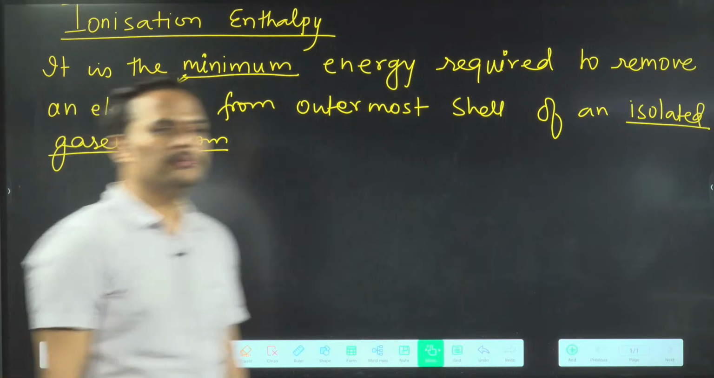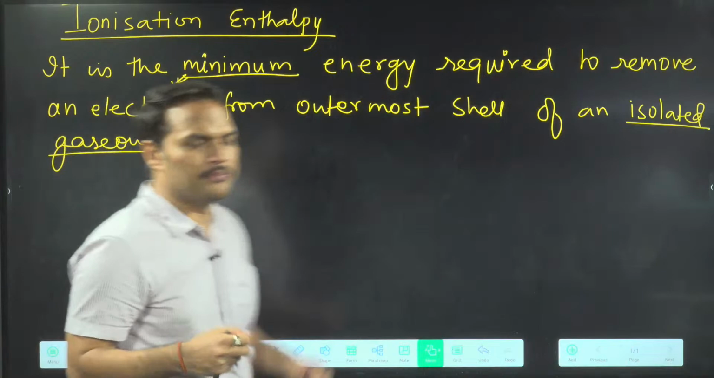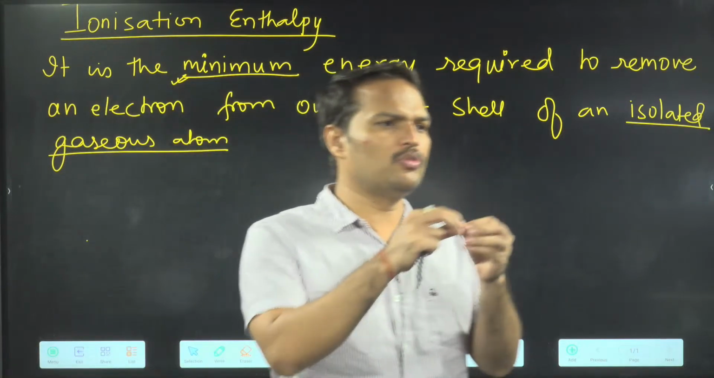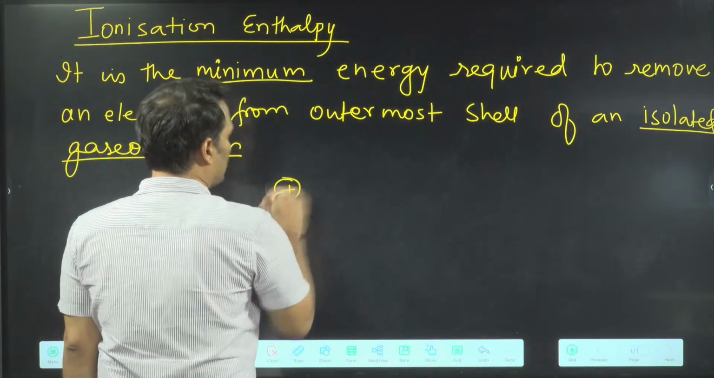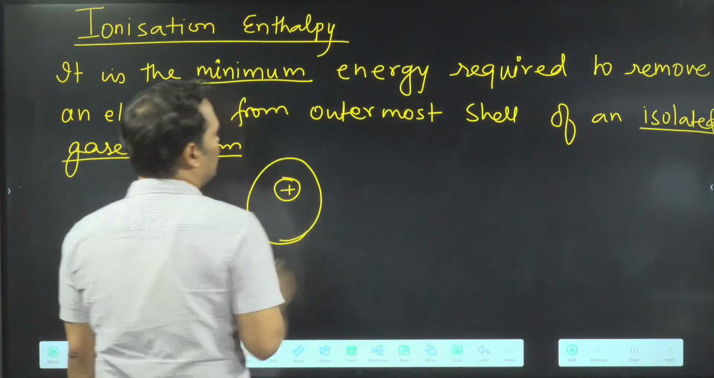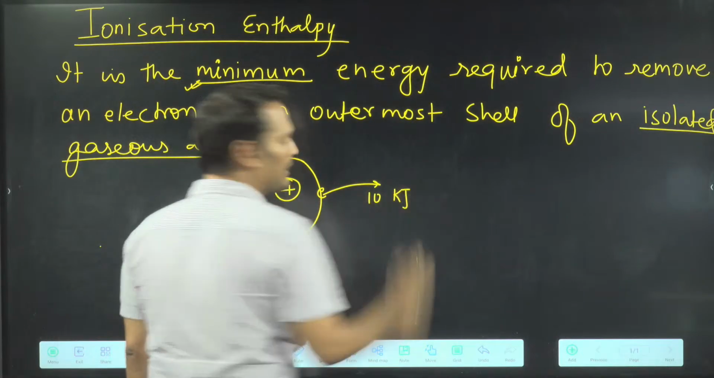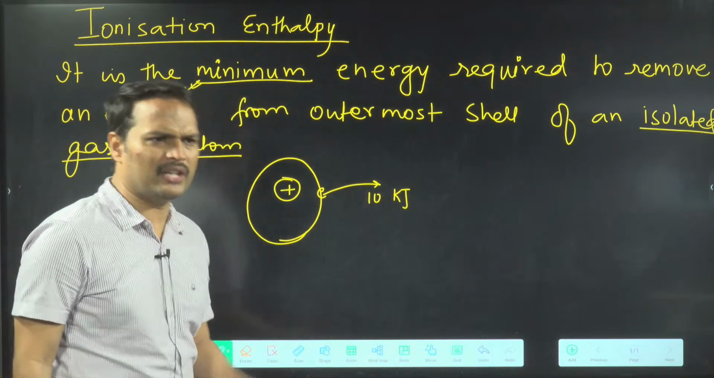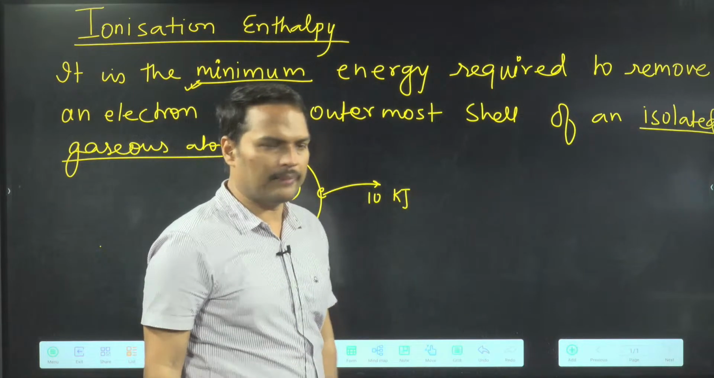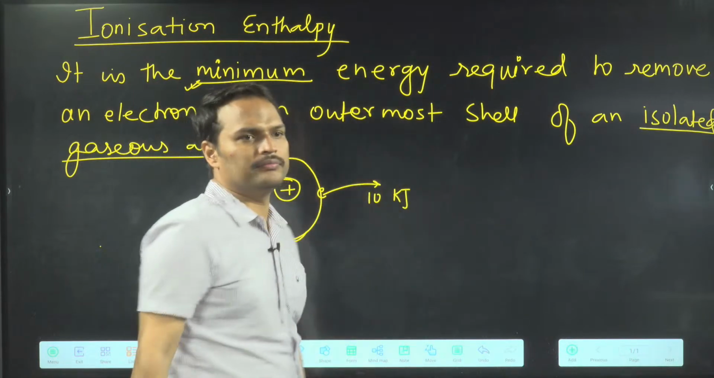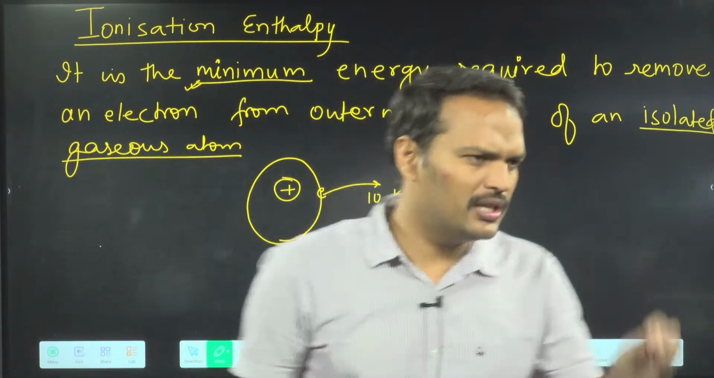So what we are going to do? From an isolated gaseous atom, let's check a few points. Like what do you mean by minimum? Like suppose to remove an electron, suppose this is your nucleus, ठीक है ना? Suppose this is your nucleus and this is your valence shell. This is one electron. I want to remove this electron. For removing this electron, I require 10 kilojoule of energy. I know that minimum energy is this much only. So if you give 10 kilojoule, this electron will come out. ठीक है? If I give 50 kilojoule, then also the electron will come out. Ionization energy is 10 kilojoule.